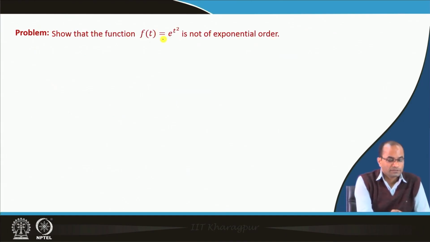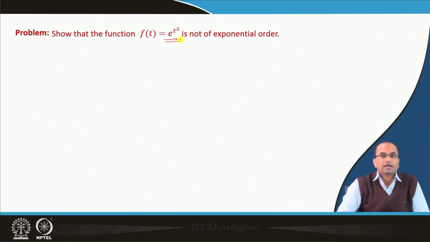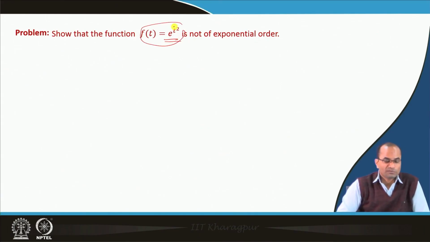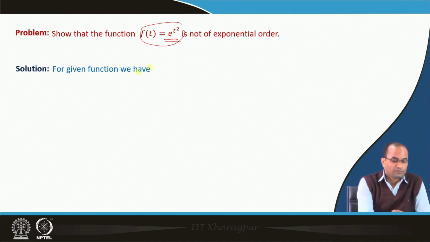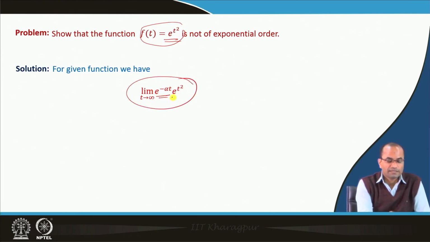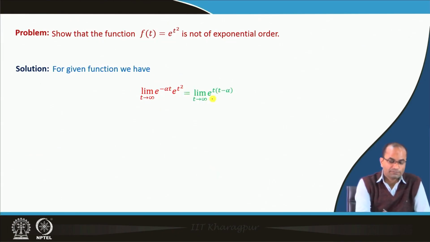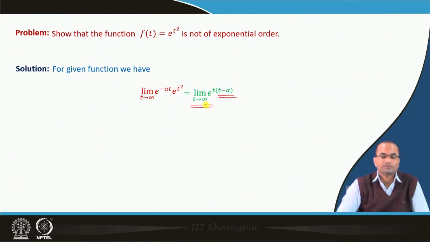And for instance, take e power t square, which we have also discussed before, for which the Laplace integral does not exist. In this case we will show that this function is not of exponential order. For this given function, if we compute e power minus alpha t with e power t square, we get e power t times t minus alpha, and we let t go to infinity.